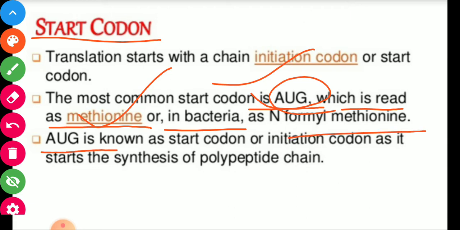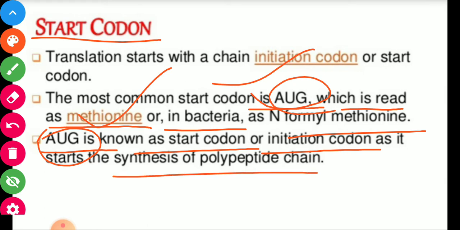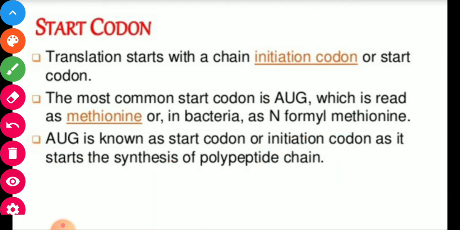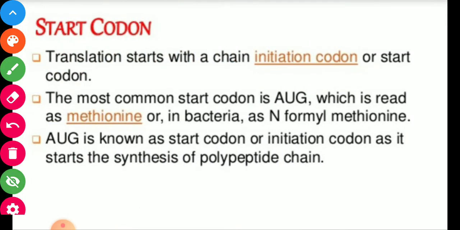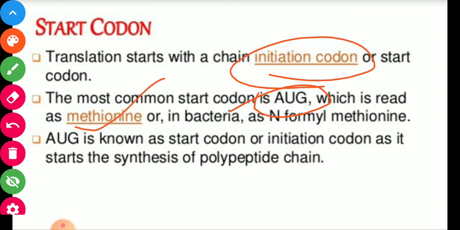AUG is known as start codon or initiator codon or initiation codon, as it starts the synthesis of polypeptide chain, the formation of protein. So starting of this process is done by the start codon, as it initiates the process, that is why it is called start codon. So start codon is AUG. Here AUG is start codon which codes for methionine. This is the initiation codon or initiator of the process.